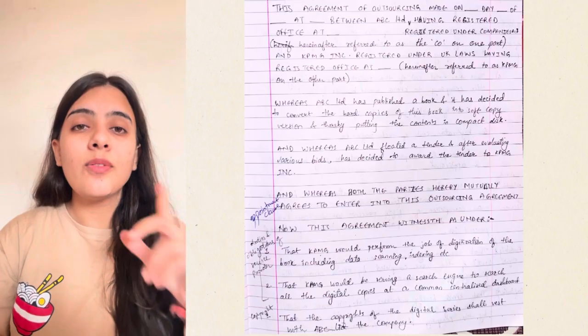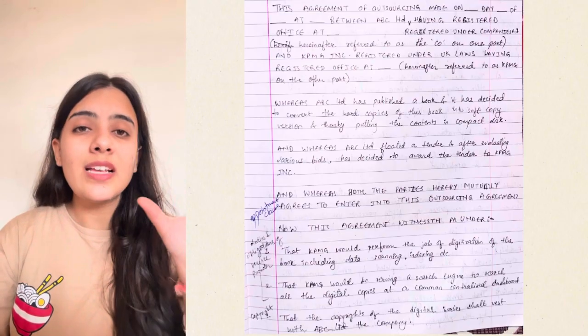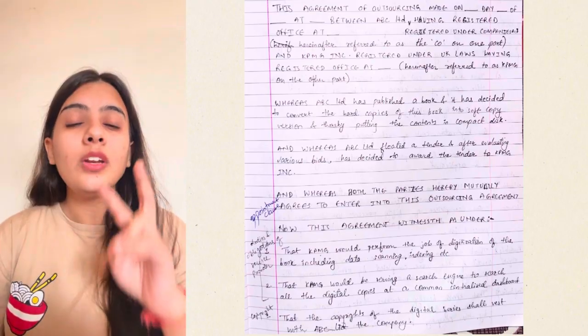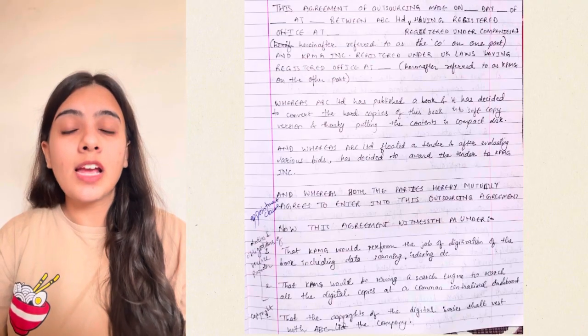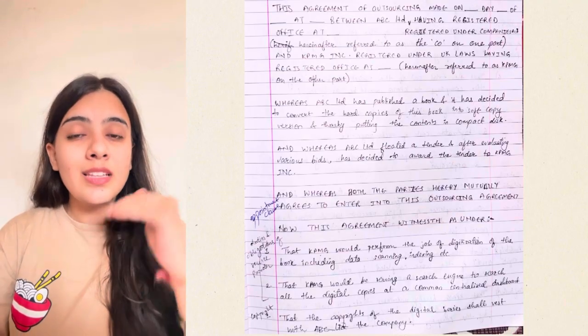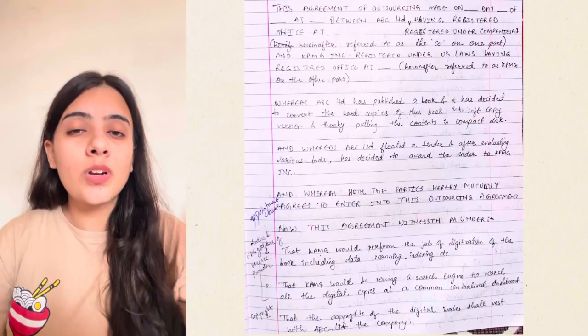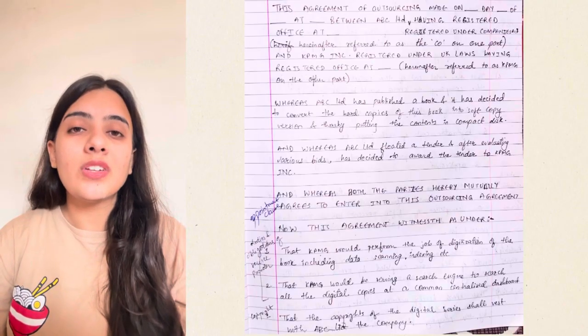KPMG's duties are first to provide a common centralized system for converting these, secondly doing scanning and indexing of the books and helping in the technicalities. These are all the duties. You can write more duties also, like maintaining confidentiality, etc.